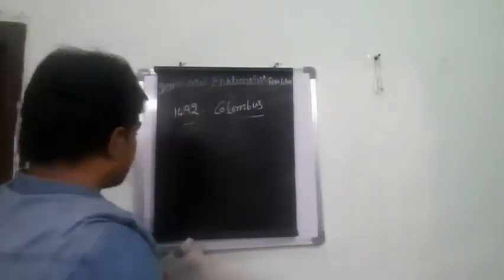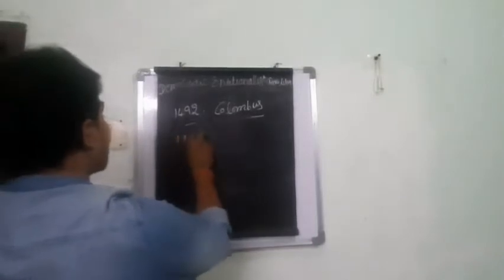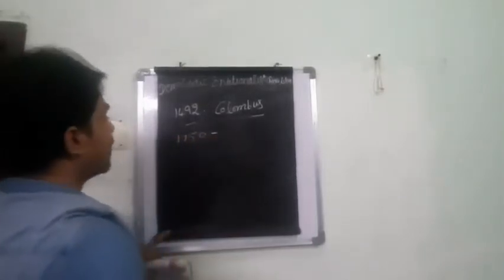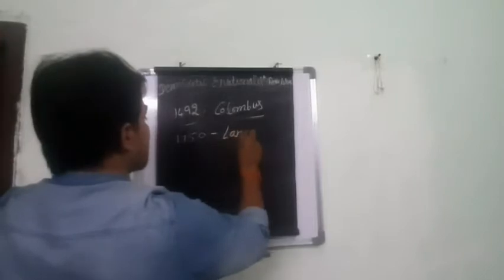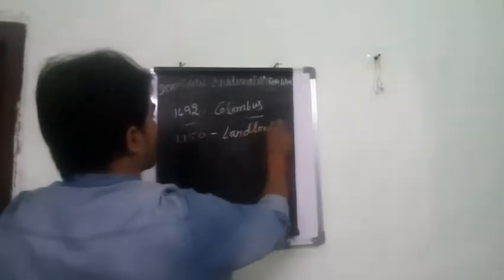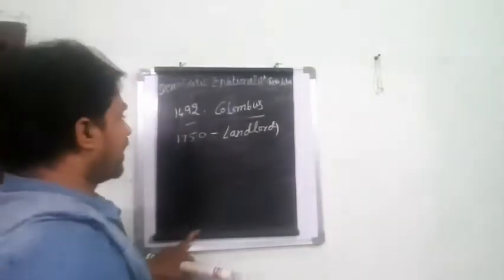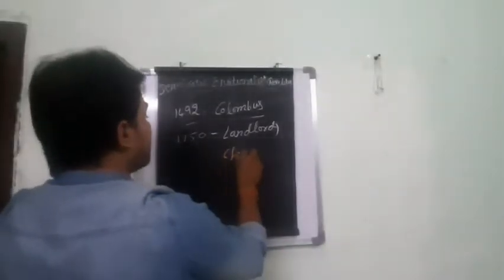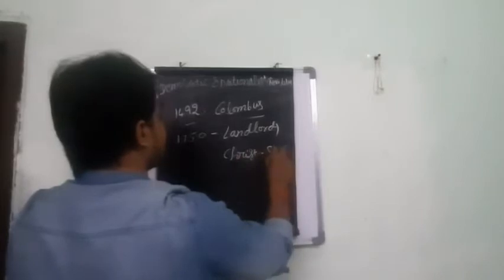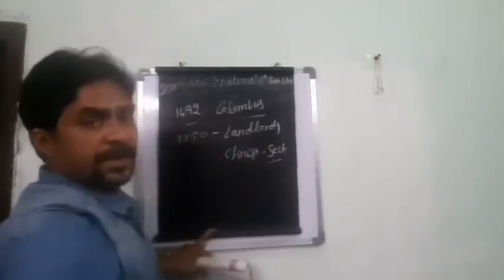Until 1750 there were no landlords in America, because all the people had come to the American continent, and they were different types of Christian people. You can see the different sections of people.